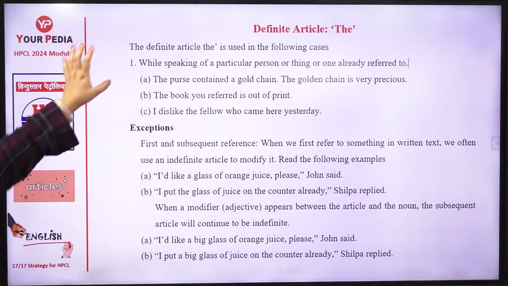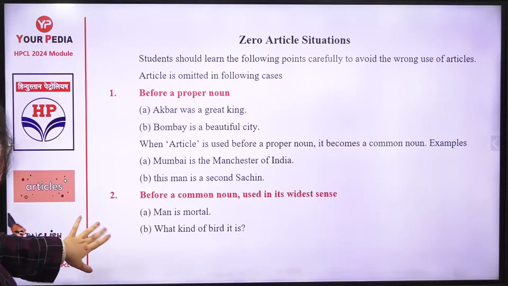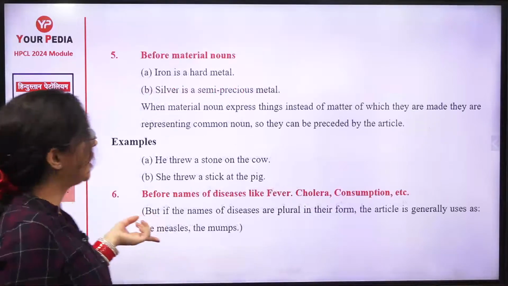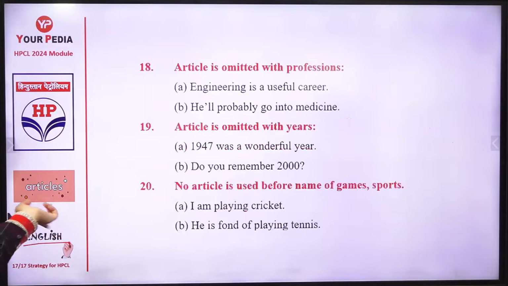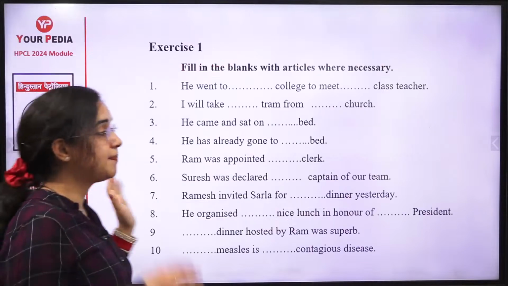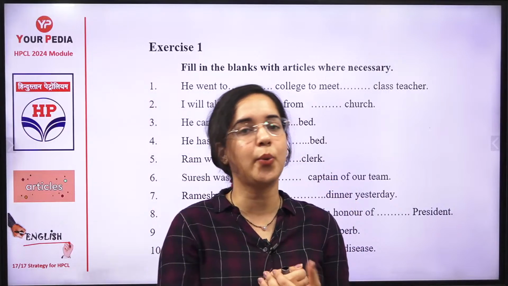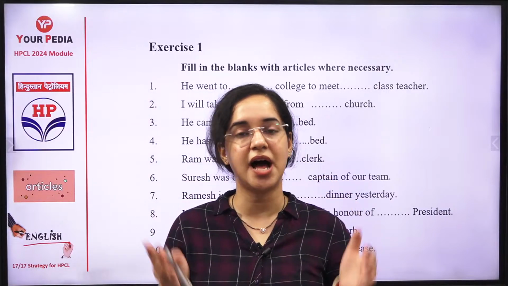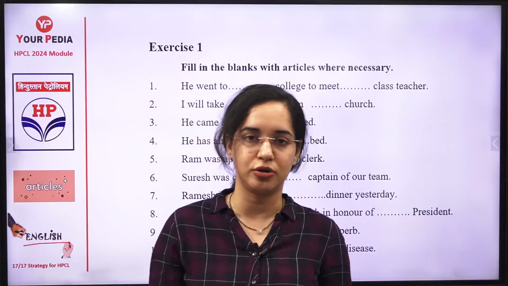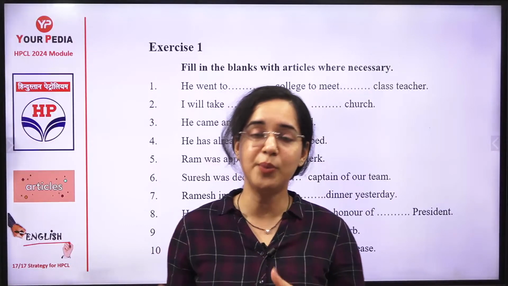Again, you have to do is article "the". Where is it used? Approximately 28 rules I have given of it. So this is something you have to remember. Then zero articles, where no article is used. Again, we have done it where no article is used, and that is where we have mentioned about the 32 statements. In the panel classes, I will be elaborating it because here we have less time, so I'm giving it in a quicker form. In the panel classes, don't worry, guys. I'll be taking this topic again. And whatever rules I have left out, I'll make you paraphrase those also. So that will be done. Don't worry about whether this portion is left or not. We will revise it too.